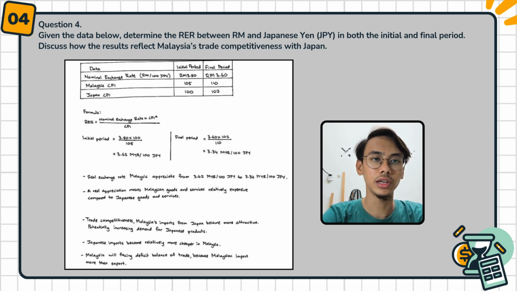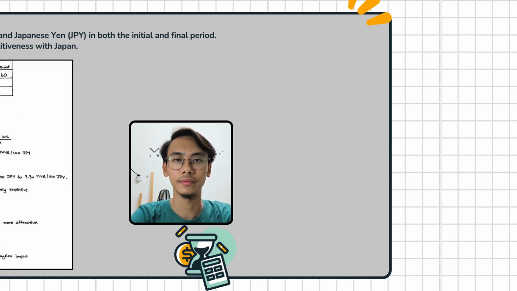A real depreciation makes Malaysian goods and services relatively expensive compared to Japanese goods and services. For trade competitiveness, Malaysia's import from Japan becomes more attractive, potentially increasing demand for Japanese products. Japanese imports become relatively cheaper in Malaysia. Malaysia will face a trade balance deficit because Malaysia imports more than it exports.